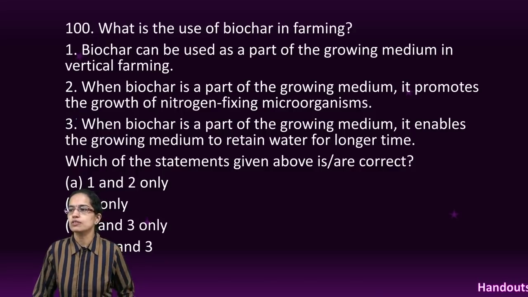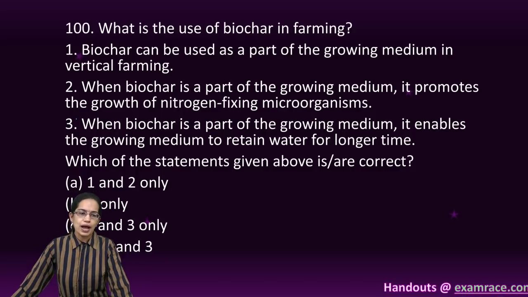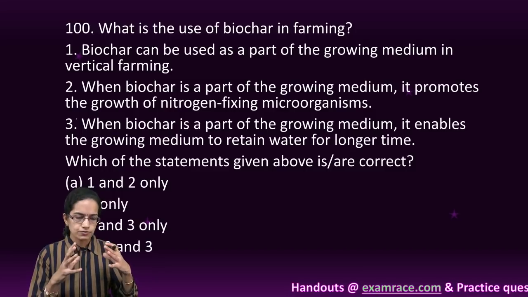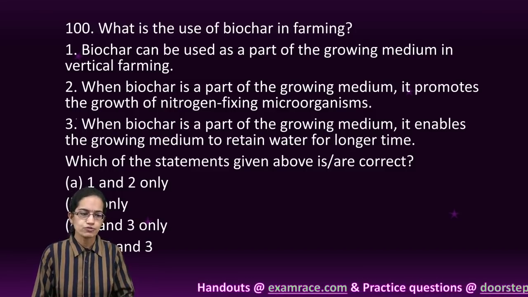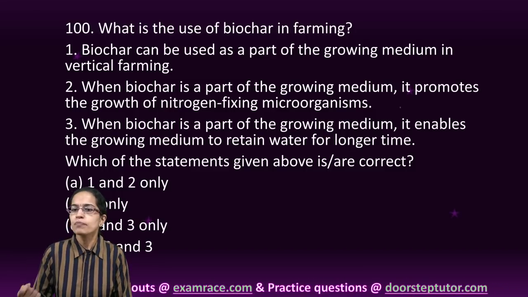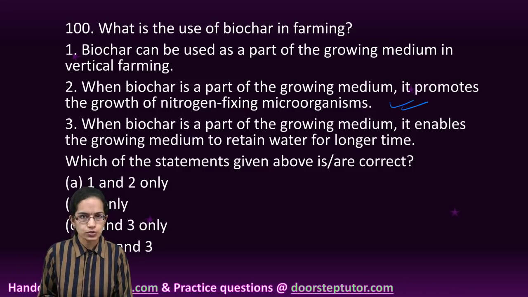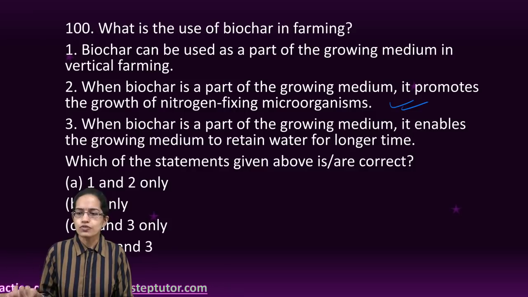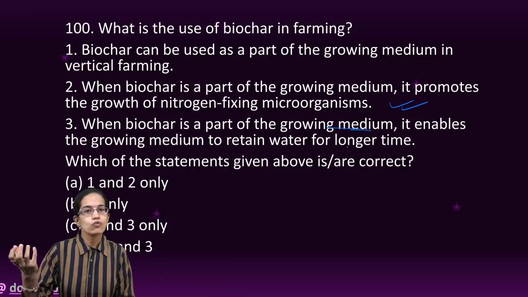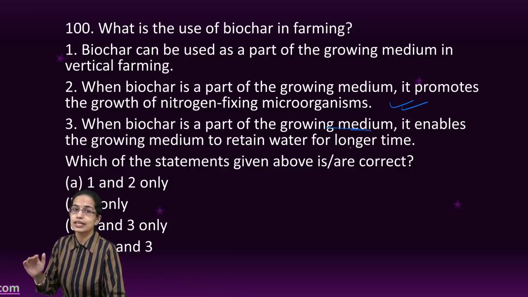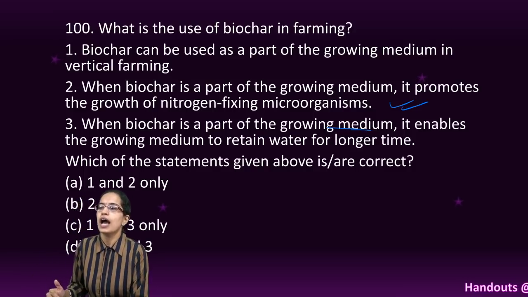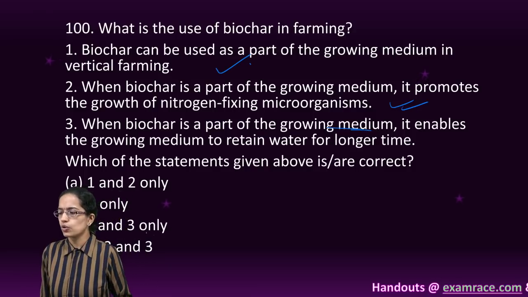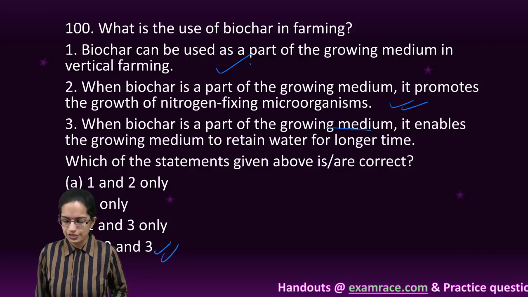The final question talks about biochar. Biochar is a kind of stable, carbon-rich form of charcoal that is applied to the soil, and it promotes the growth of nitrogen-fixing bacteria. It is also a part of the growing medium where water retention can take place for a longer time, and it is used in vertical farming. So all the three are the right options here.